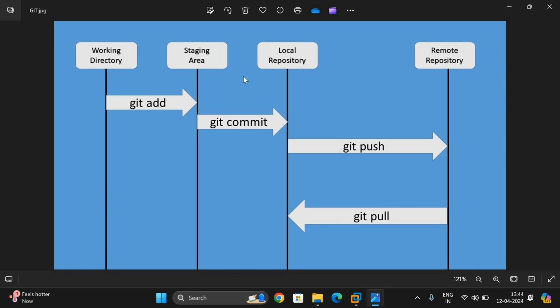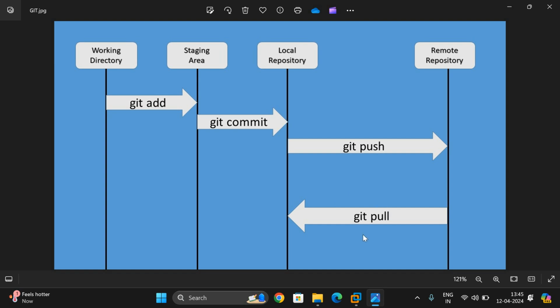And once the files are ready in the local repository, we are going to use a push command to push the files from the local repository to the remote repository. In order to get the files from the remote repository to the local repository, that means from GitHub, you just imagine that the remote repository is GitHub. From this GitHub, if you want to get the files into your local system, we are supposed to use the git pull command.